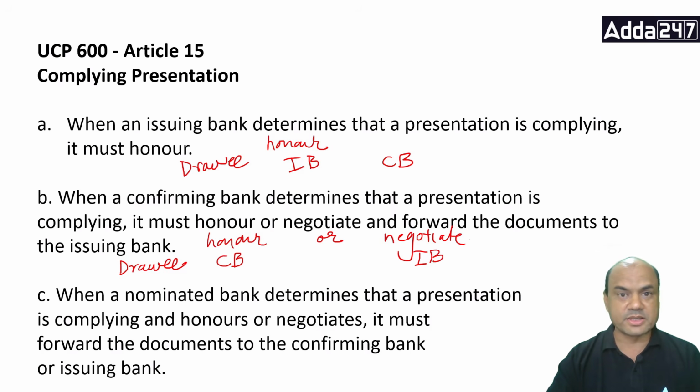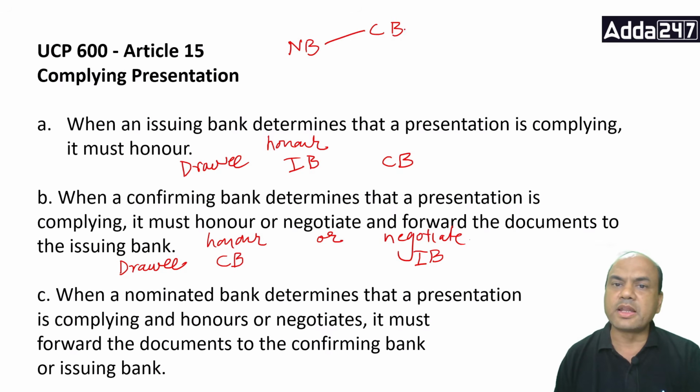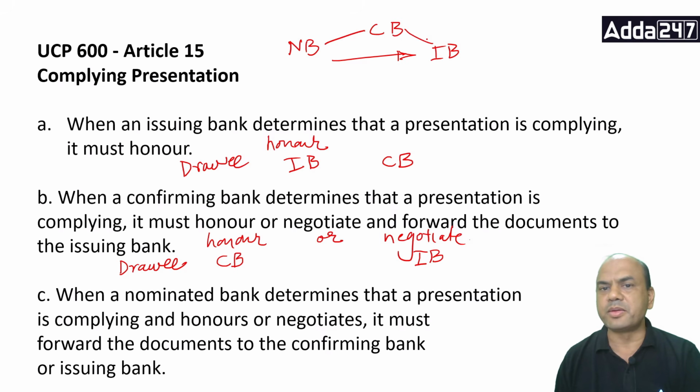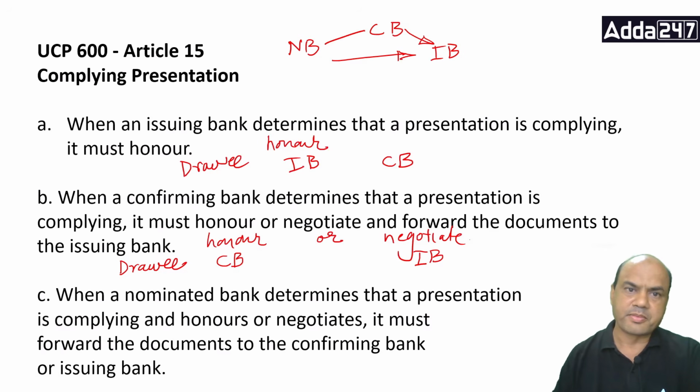Now it depends on the chain. I'll draw it over here. The chain can be like this: NB, nominated bank, to CB, and then IB. This is one chain. Or the second chain is directly NB to IB. Anything can be the chain, depending on what is kept in that LC.